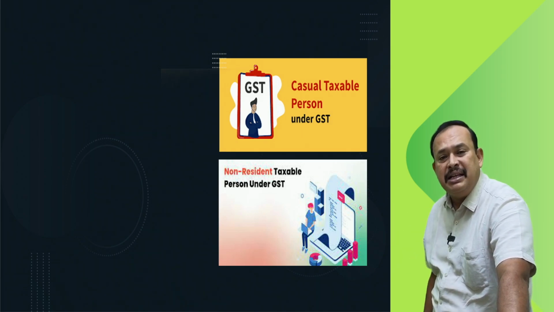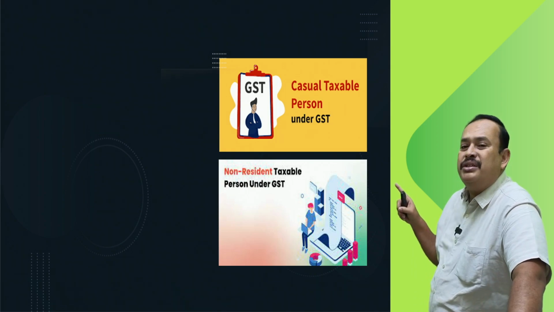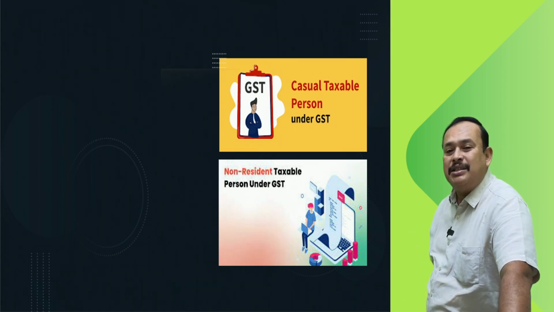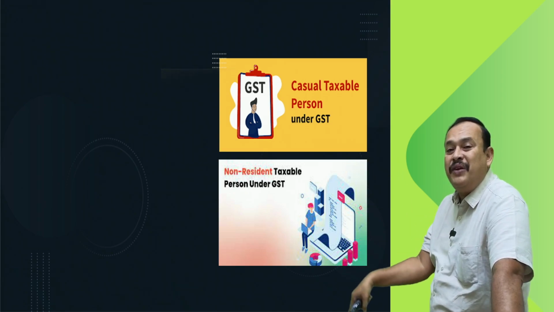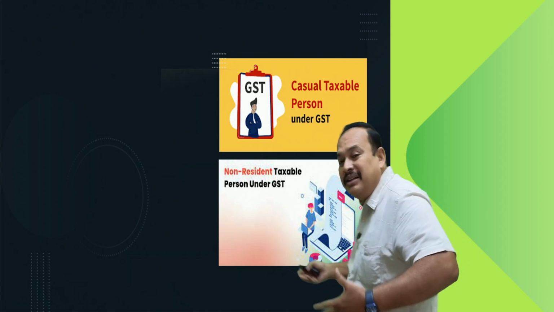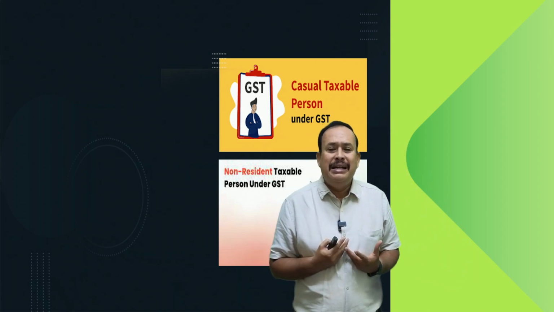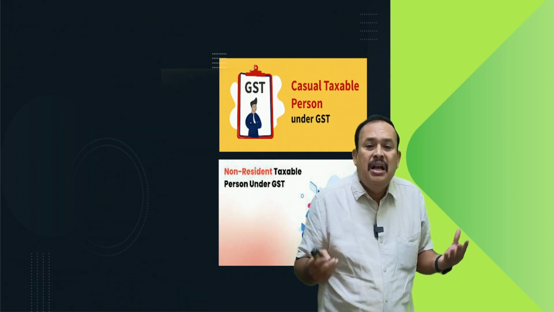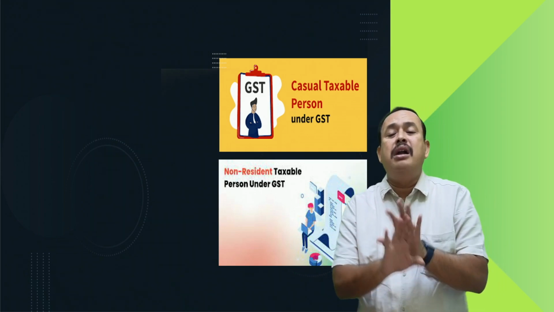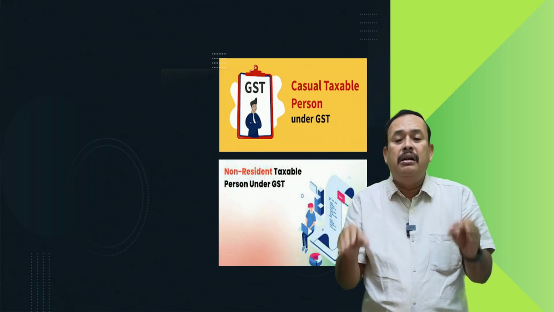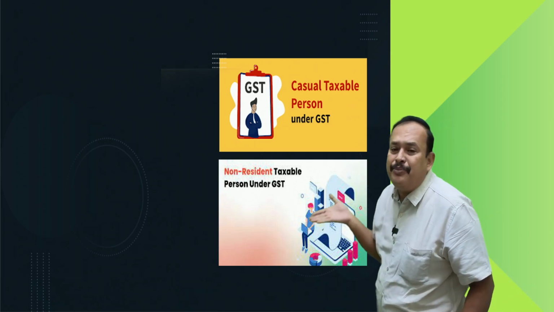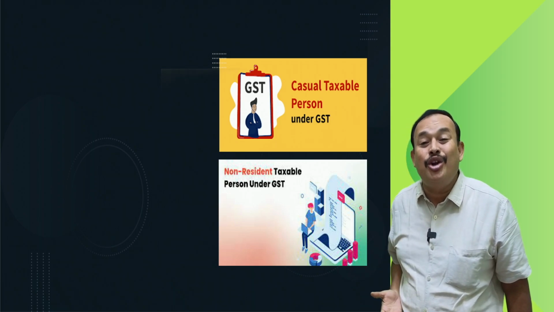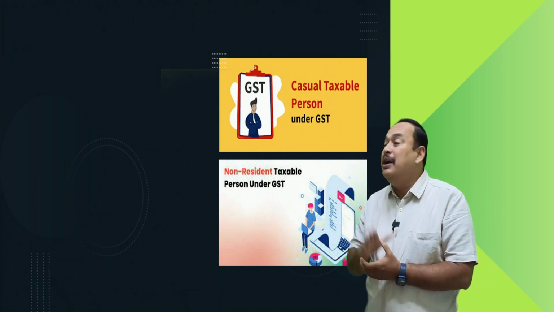The law very clearly says that the casual taxable person and the non-resident taxable person both are disqualified from choosing the composition scheme. You have to pay the normal rate of GST. And you should compulsorily get registered under section 24 of the CGST Act. That should not be forgotten, and you pay tax at the normal rate.